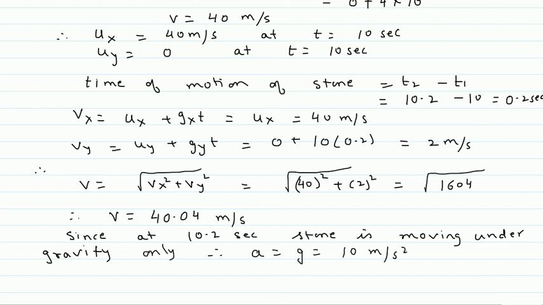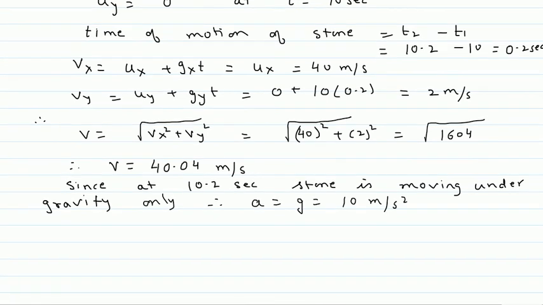Now we write down our answer. So the answer is: at 10.2 seconds, the magnitude of velocity comes out to be 40.04 meter per second, and the acceleration is equal to the acceleration due to gravity, that is 10 meter per second square. That is all for this question.